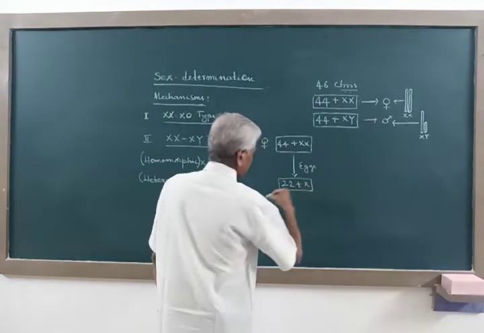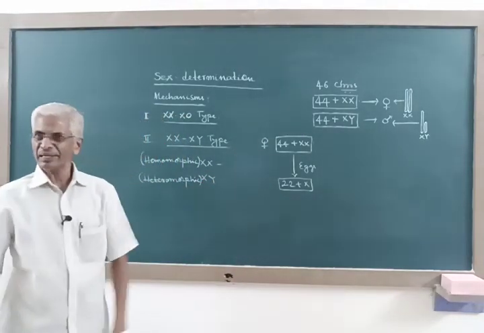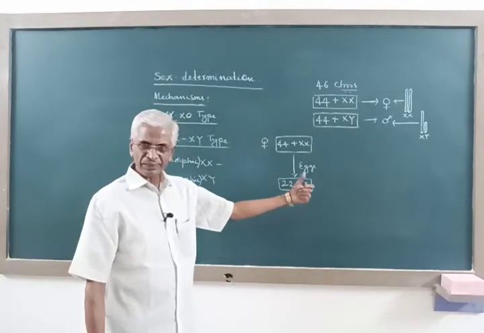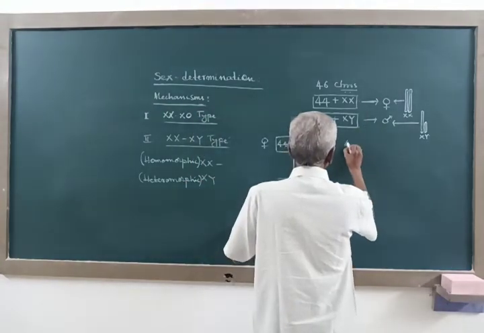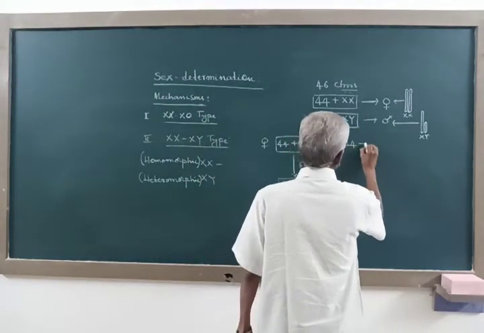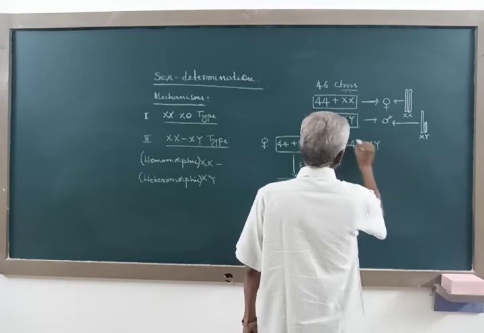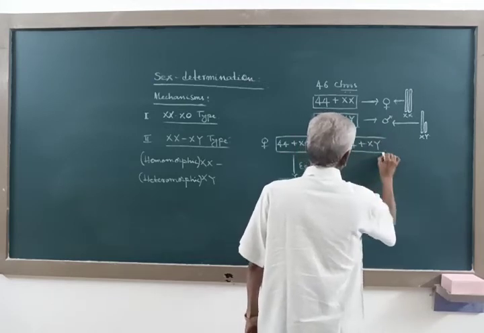So these are the eggs produced by the human female. All the eggs are uniform, whereas the male will have 44 autosomes, 1 X chromosome and 1 Y chromosome.